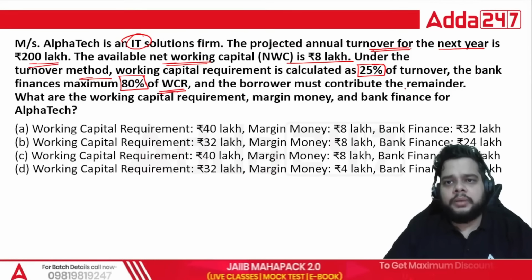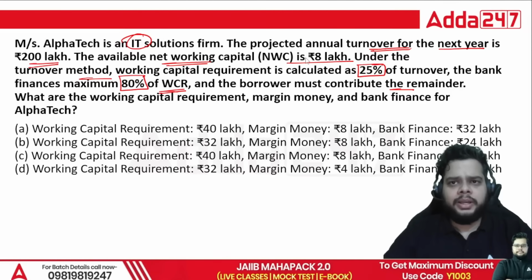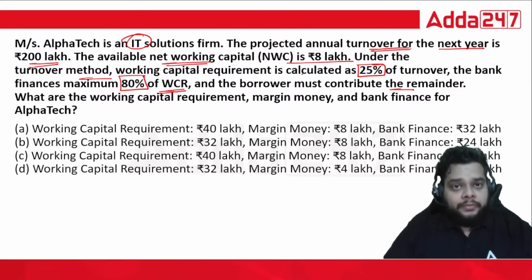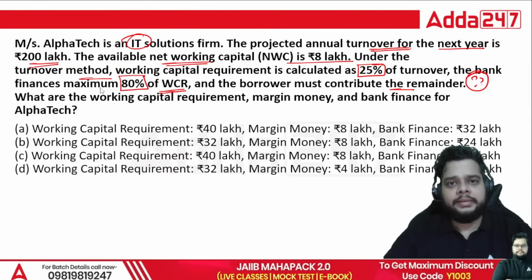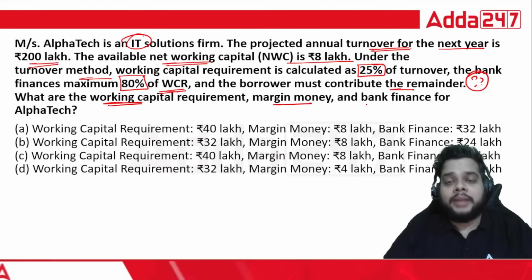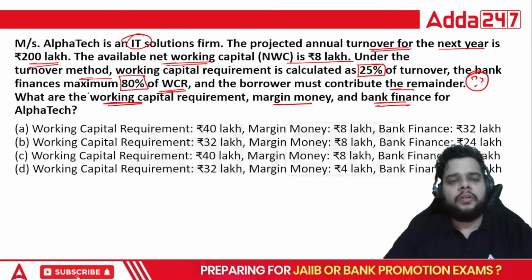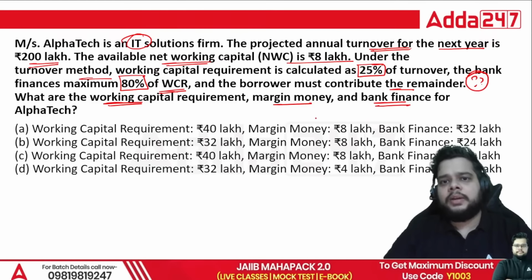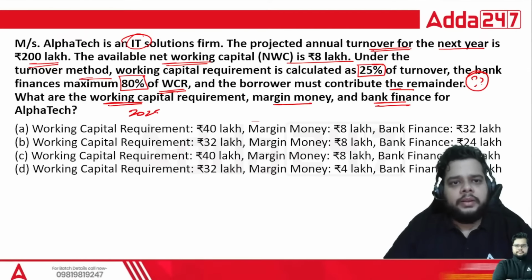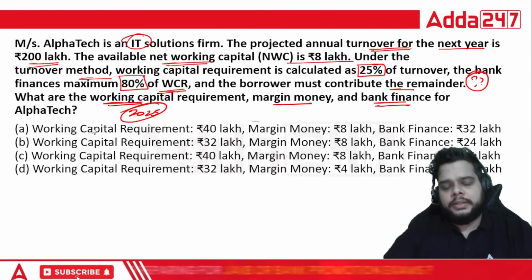Borrower must contribute the remainder. That is the 20%, right? But whether 20% will be there or not, you have to apply in your mind and then answer. What are the working capital requirement, margin money, and bank finance for Alpha Tech? So all the three things you have to answer. And this question was there in May 2025. Fine. This year only this question has been asked. So try to answer.